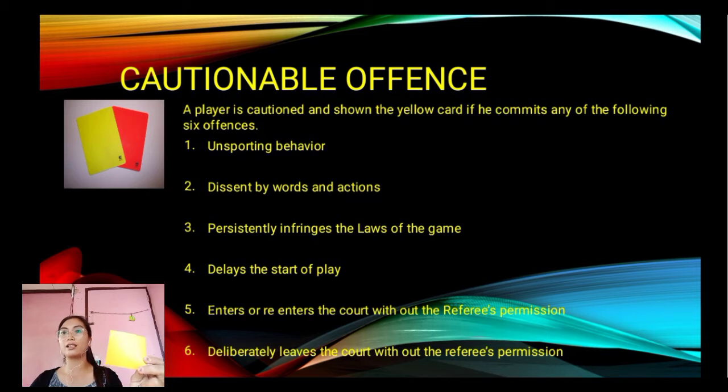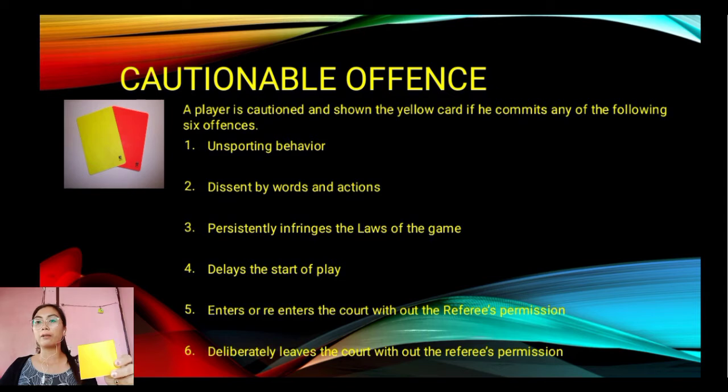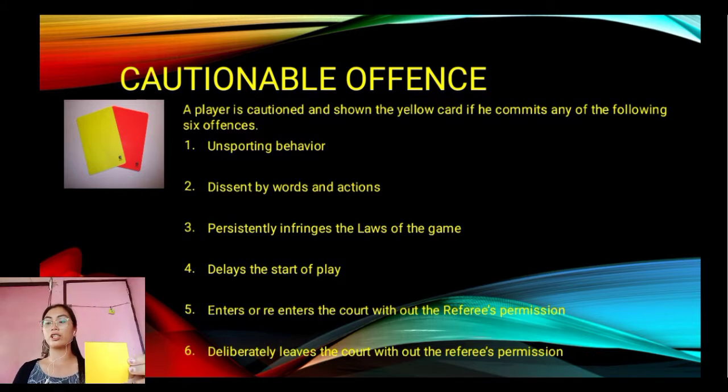The second one is dissent by words and action. Dissent means a player is having dissatisfaction with the referee's decision. So when a player shows dissatisfaction, he may receive a yellow card. The third one is persistently infringes the laws of the game. It means that a player may receive a yellow card if he commits repeated disobeying of the laws of the game.